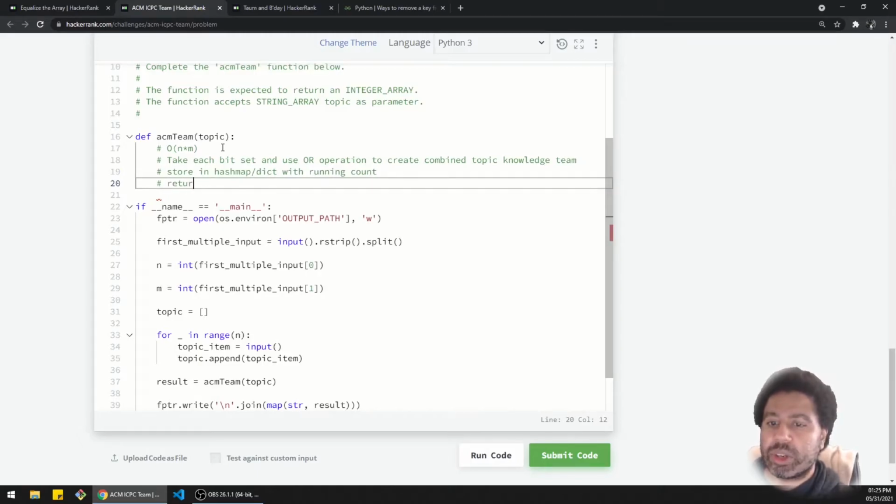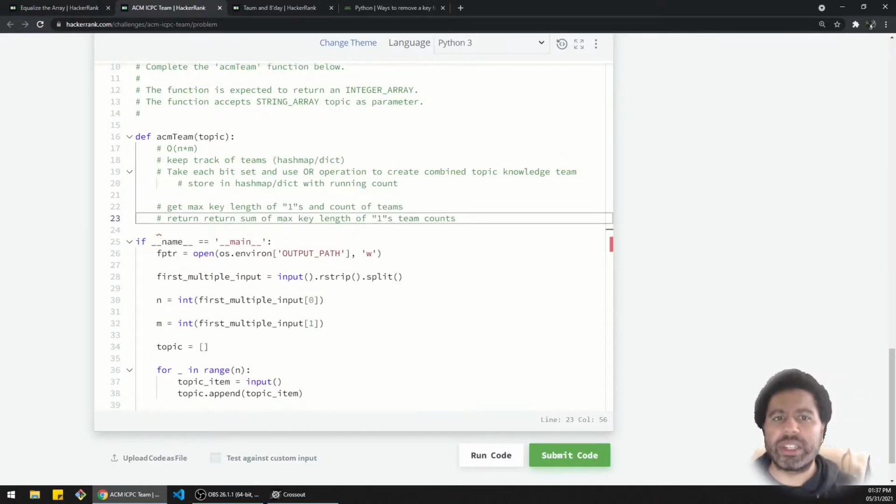And then you basically just return key length of 1s and count, basically how many got counted up. I should say max key length 1s.